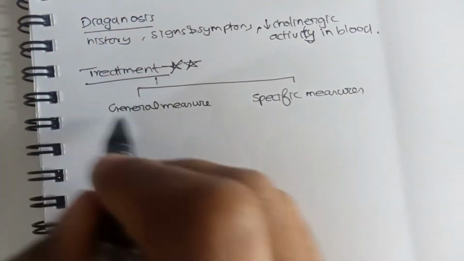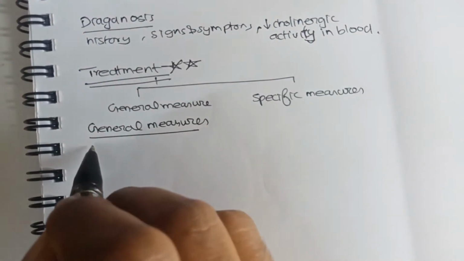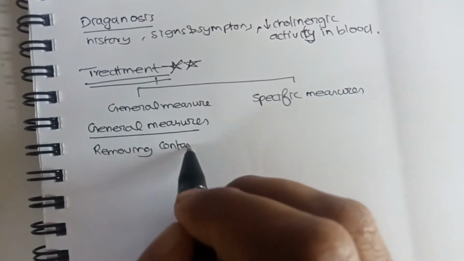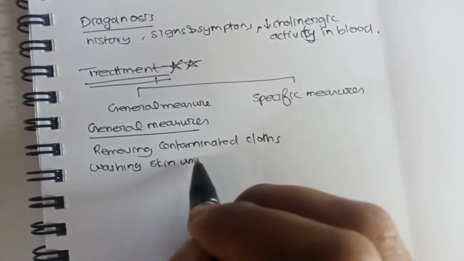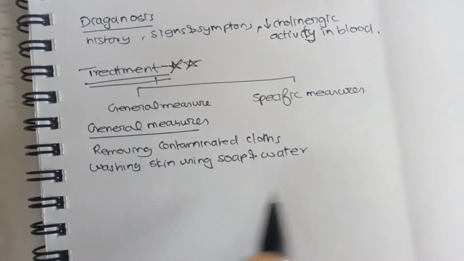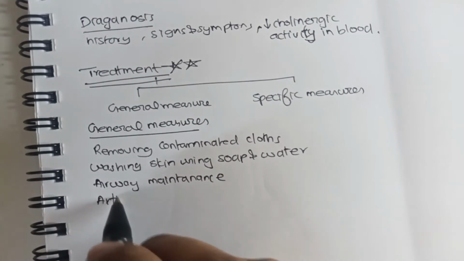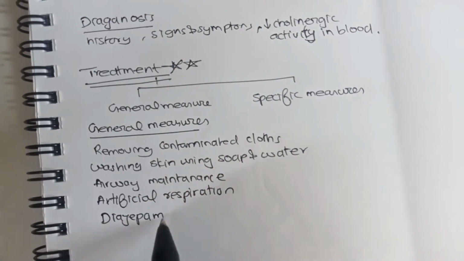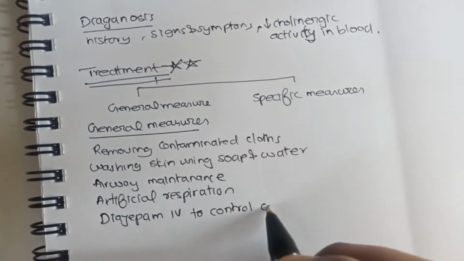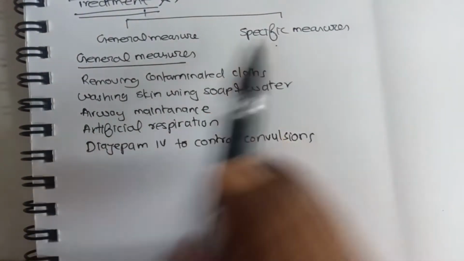First, let us look at the general measures that we do in poisoning. The first point is that we should remove all the contaminated clothes which may have remnants of the poison, and then wash the skin using soap and water. Then we should check and maintain the airway, and if required give artificial respiration. We can use diazepam IV in case of convulsions, to control them. We have said that this is a central effect of the OP poison.